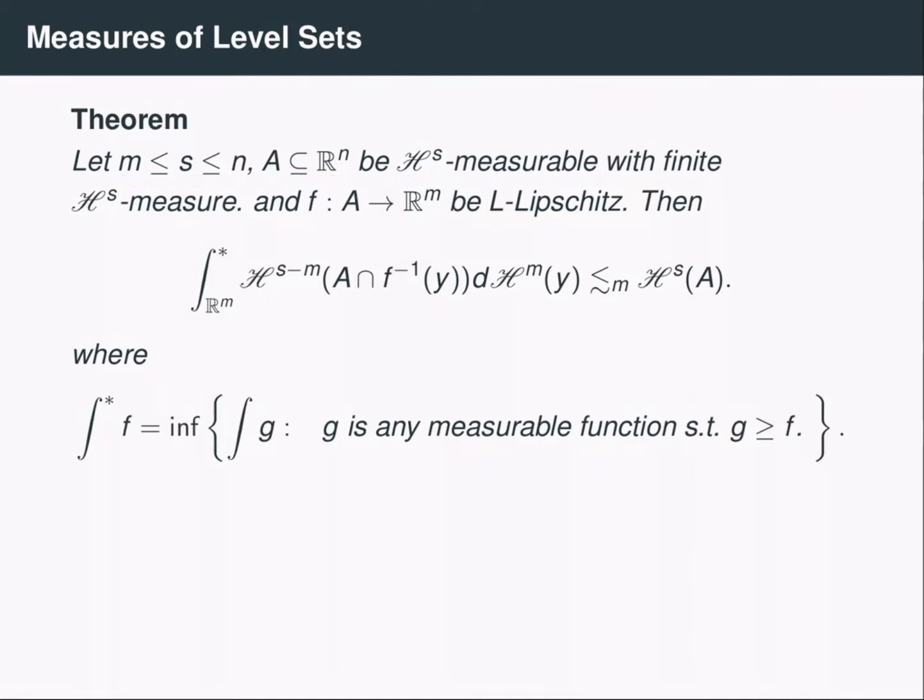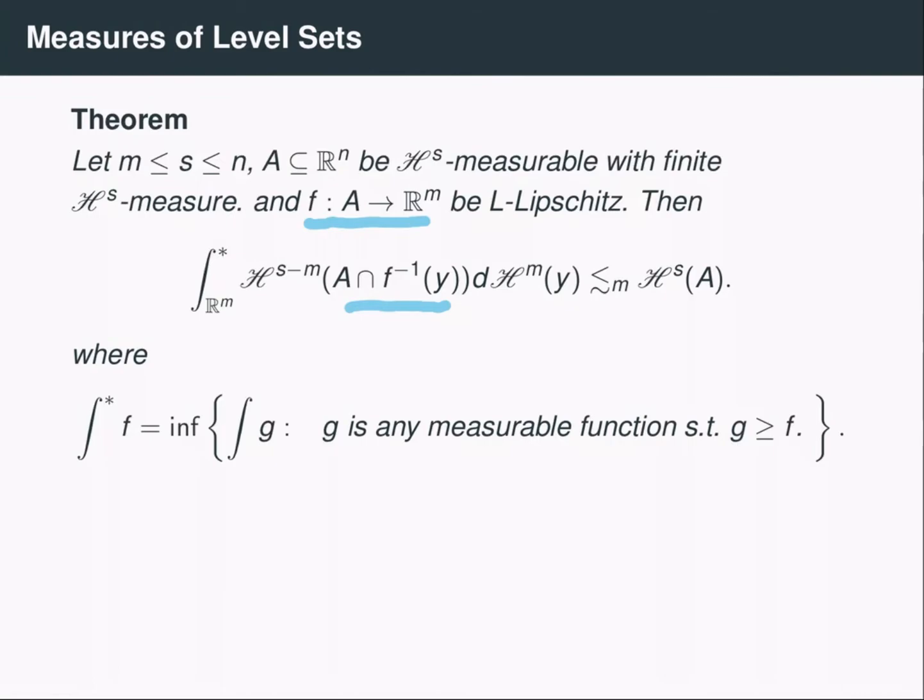And suppose that we have a Lipschitz map f defined on the set A. Then we have that the integral of the s minus m dimensional measure of the preimage of y intersected with A is at most the Hausdorff s-dimensional measure of A.